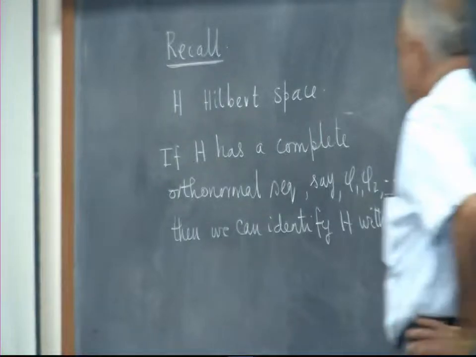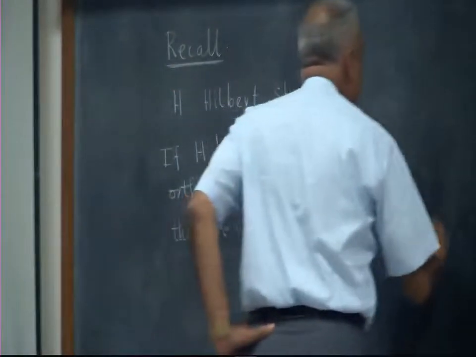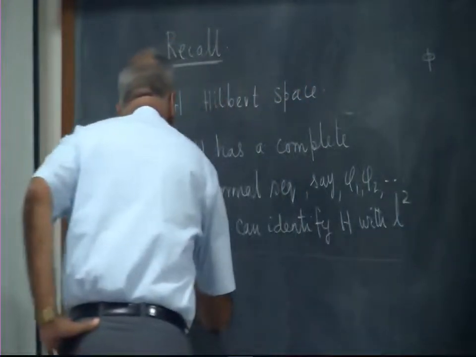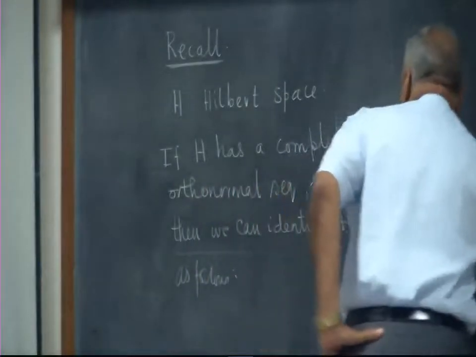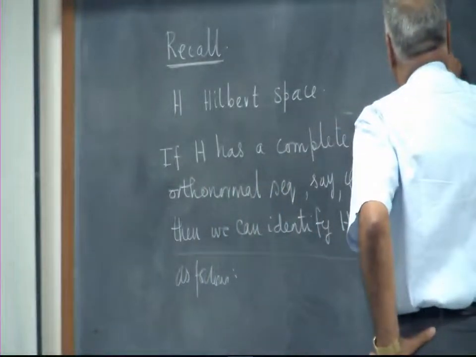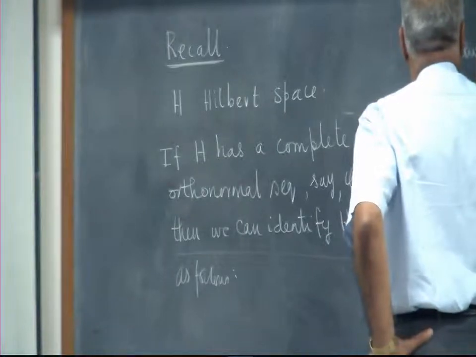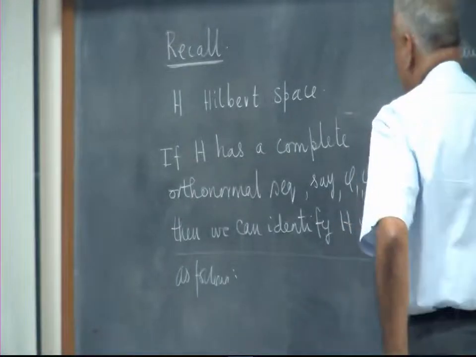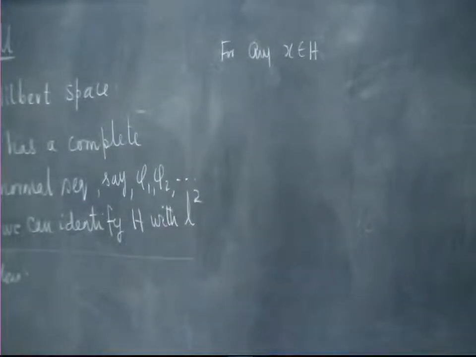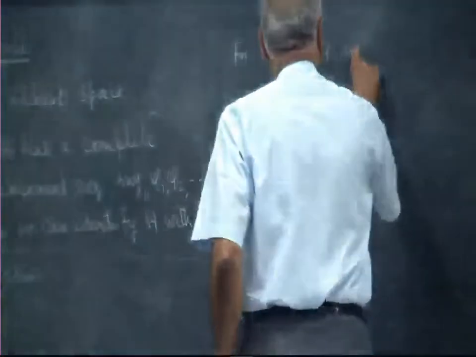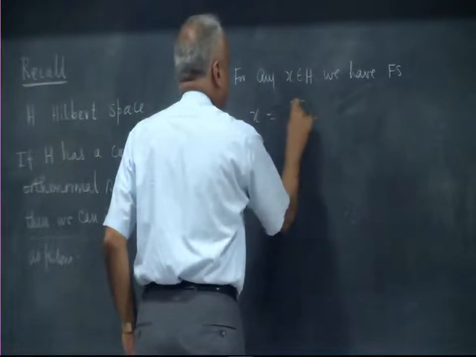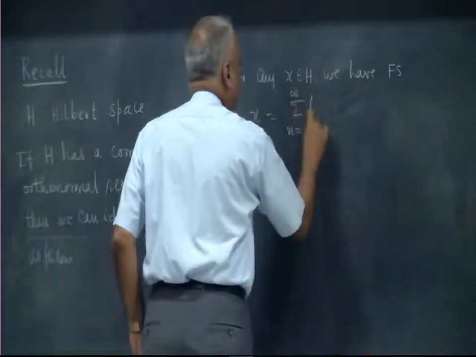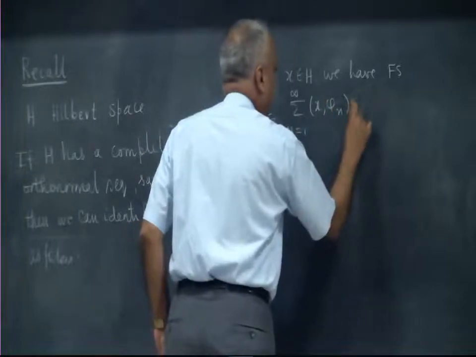What is this identification? The identification is as follows. For any x in H, because it has a complete orthonormal sequence, we have the Fourier series, x equal to summation n equal to 1 to infinity of x phi n times phi n.